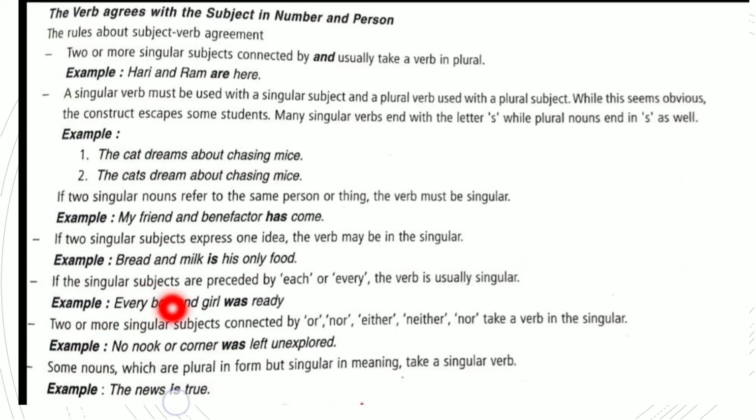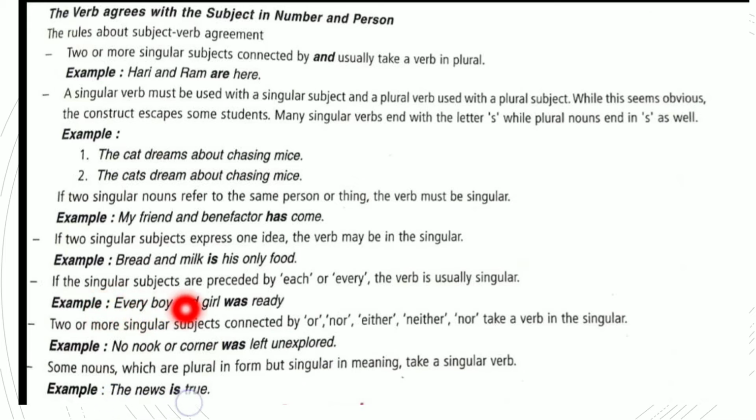Two or more singular subjects connected by or, nor, neither, either, nor take a verb in the singular. No nook or corner was left unexplored. So whenever it is nor, neither, either, it will come in singular.